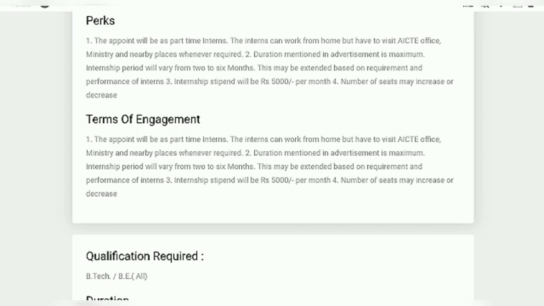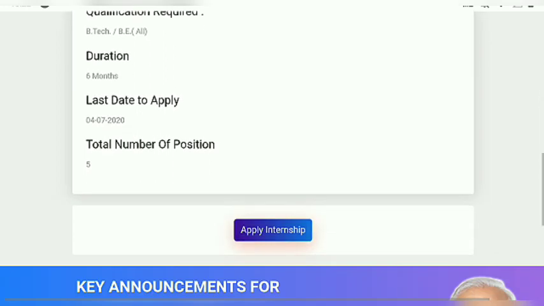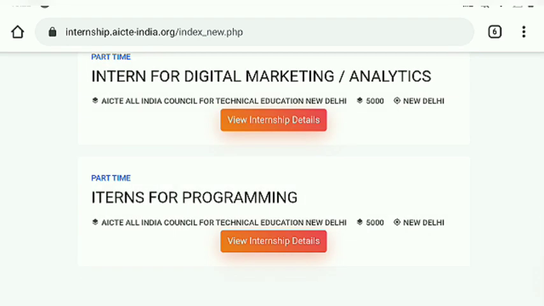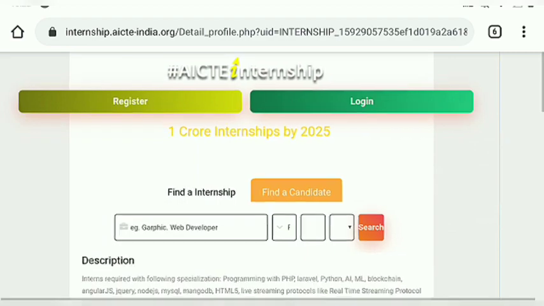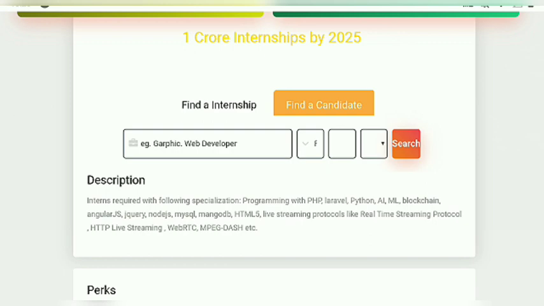After that, the qualification required for this internship is a student pursuing BTech or BE. Duration is 6 months. Last date to apply is 4th of July. All the internships are for 4th of July to 7th of July, so don't be late, because the number of candidates applying for these internships is very large, and the internship is only for a maximum of 50 students. So hurry up and also share this internship with your friends so that they also benefit from it.